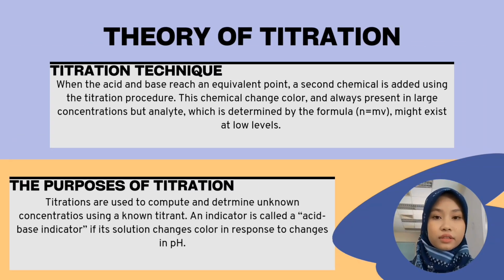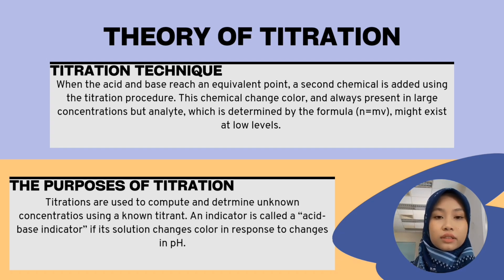Third is the titration technique. When the acid and base react at an equivalence point, a second chemical is added using a titration procedure. This chemical changes color and is always present in a large concentration by the analyte, which is determined by the formula N equals MV and might exist at a lower level.